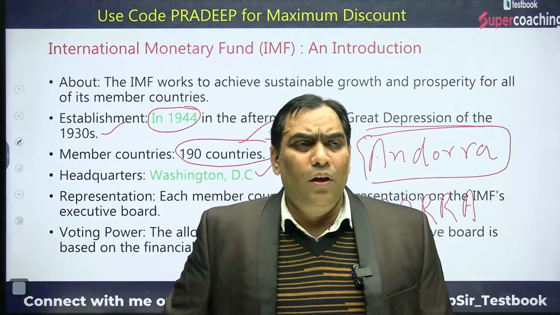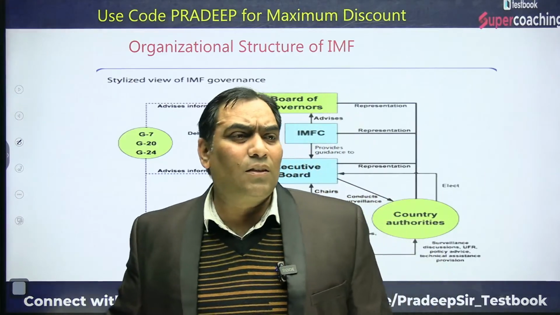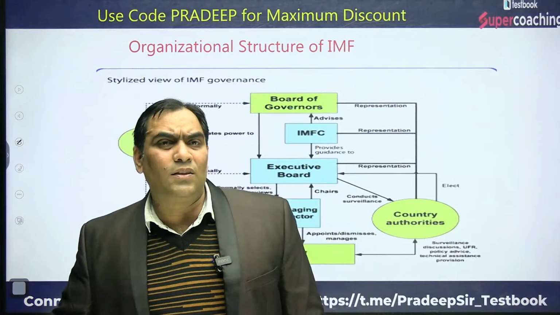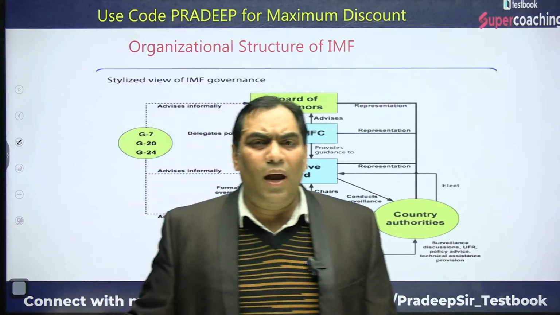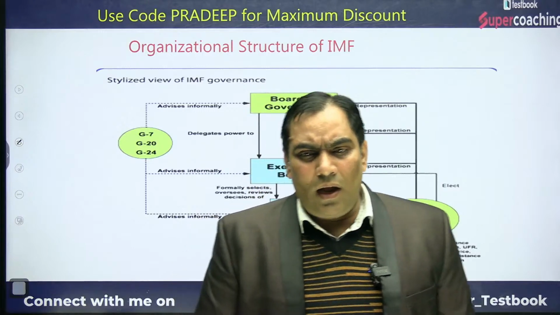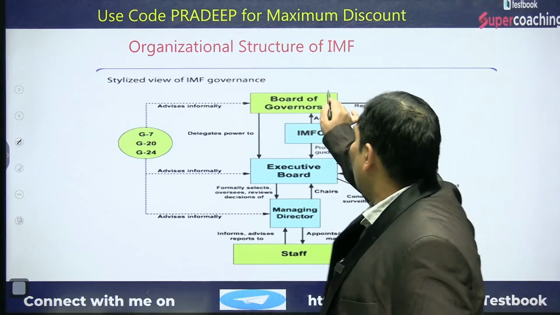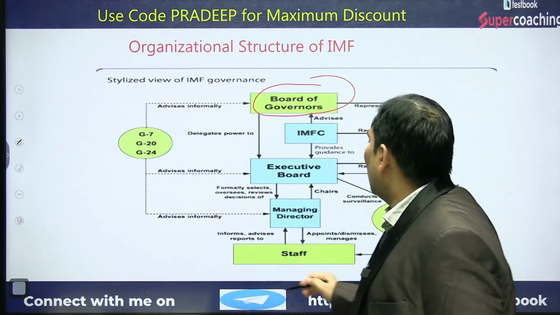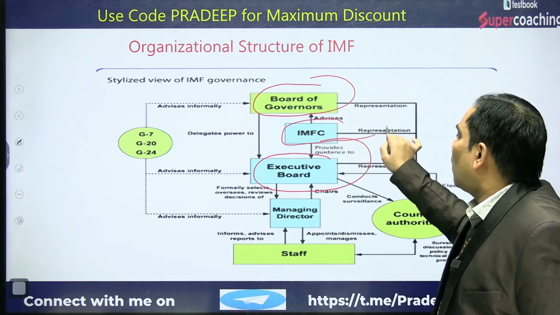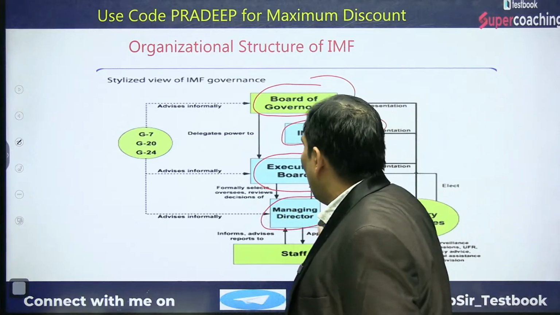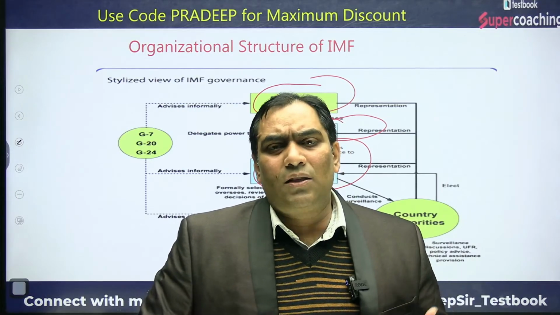In this session itself, we are going to proceed further and discuss the organizational structure of the IMF. So what is the organizational structure? The IMF consists of the board of governors, the executive board, the IMF ministerial committees, and the managing director.